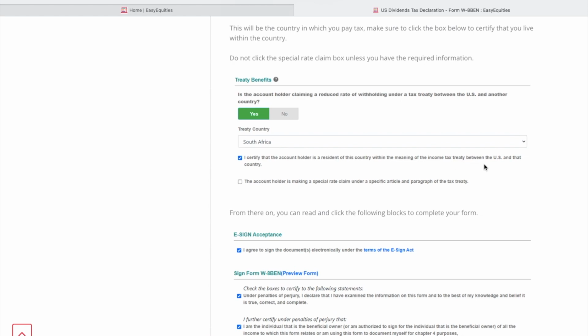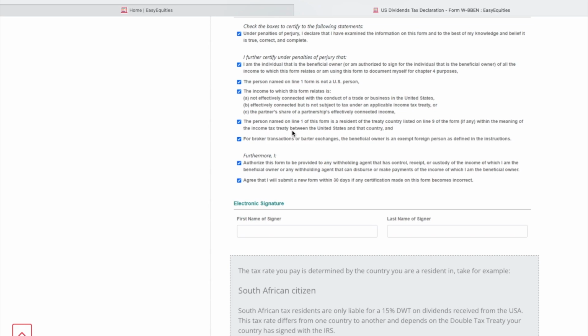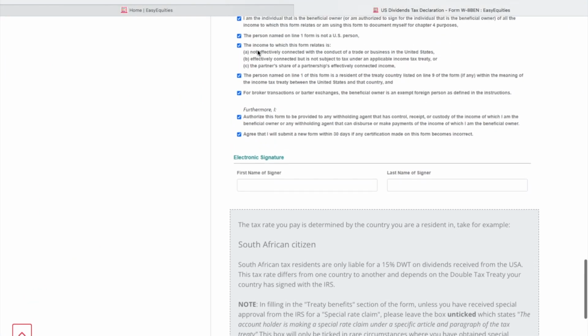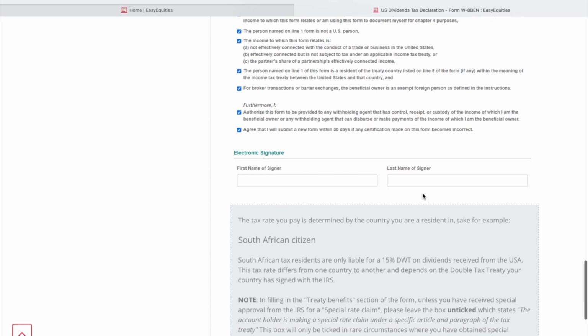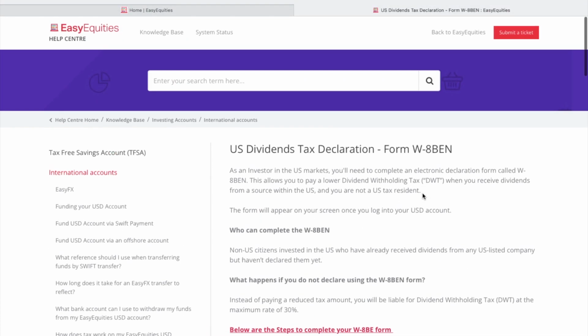From there on, you can read and click whatever applies to you. Under the penalty of perjury, I declare that I have examined the information. Basically, you're just saying that it's true. Click on everything that applies to you, fill in your name and surname, and send it away. So why is it important to do this? Like I said, the US charges a 30% dividend withholding tax, and as per the treaty between South Africa and the US, South African citizens are only subject to a 15% dividend withholding tax.